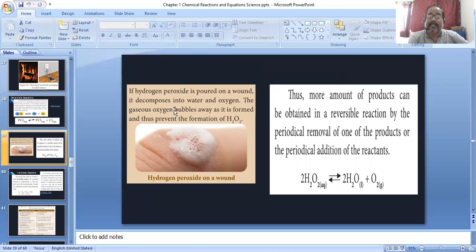Another example: more product can be obtained in a reversible reaction by the periodical removal of one of the products or the periodical addition of the reactant. For hydrogen peroxide, two molecules of hydrogen peroxide convert into two molecules of water and one molecule of oxygen. Suppose two molecules of water and one molecule of oxygen combine with each other, they form two molecules of hydrogen peroxide. So it is a reversible reaction.